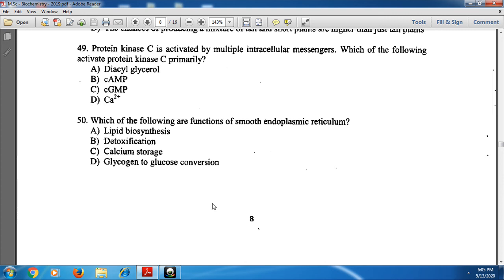Next, question 58: which of the following are functions of smooth endoplasmic reticulum? Smooth endoplasmic reticulum is mainly responsible for lipid biosynthesis. Option A is the correct one. Option B is also correct. It is involved in detoxification reactions, and this organelle stores calcium ions, acting as a calcium reservoir. It is also involved in glycogen to glucose conversion.